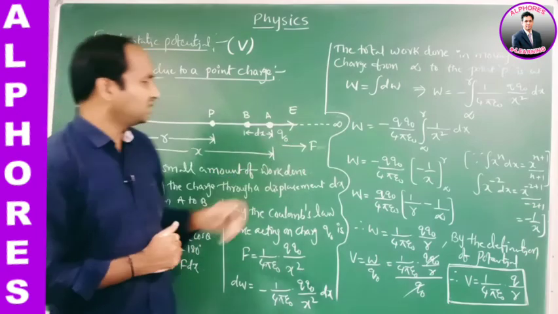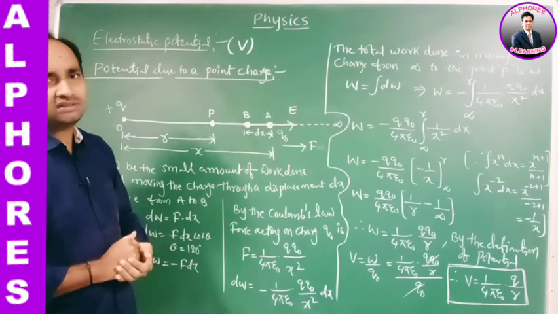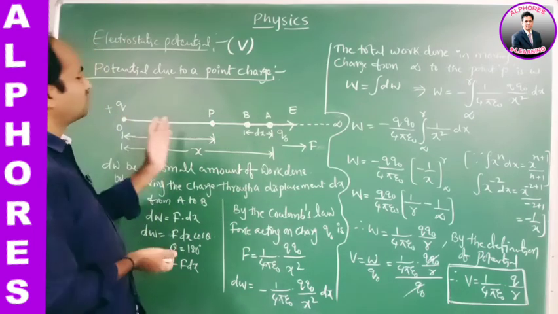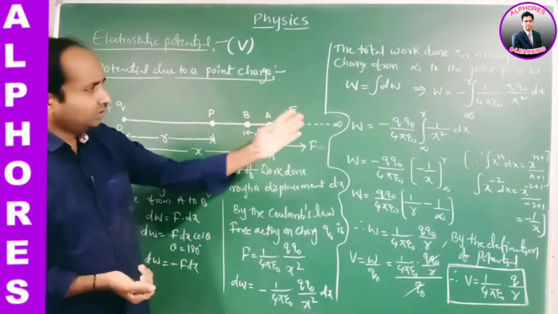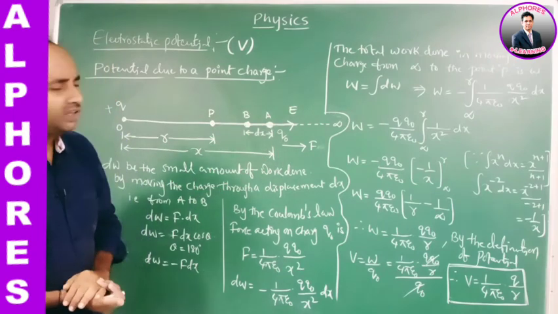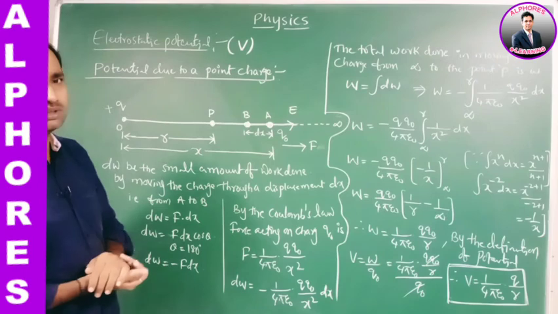First of all, the charge Q naught at infinite distance does not experience any electrical force, since it is out of the electric field. So the Q naught charge is brought from infinity to the point A. Now the point A lies within the electric field formed by the charge Q.